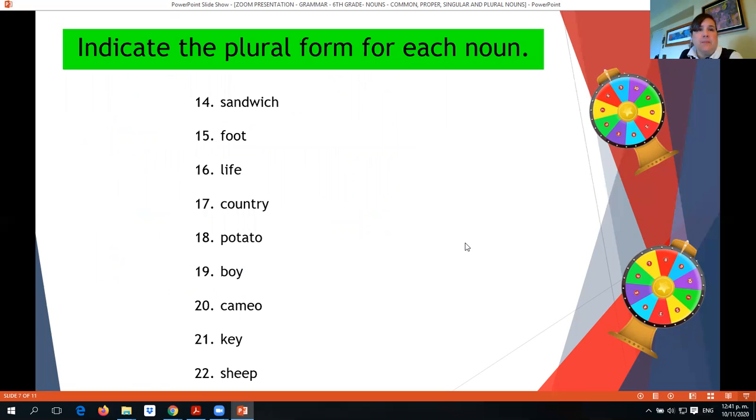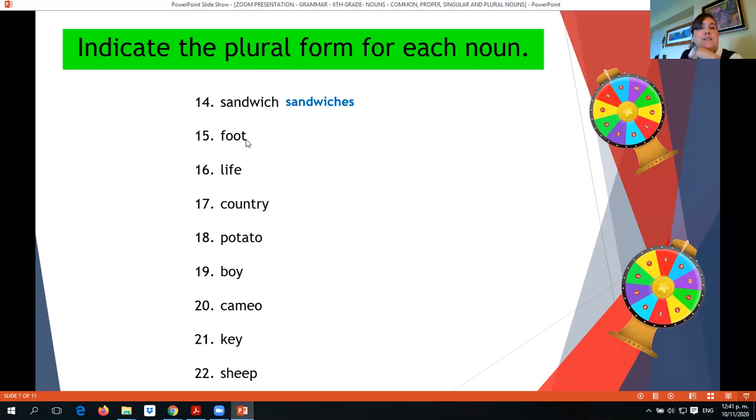Another type of exercise. In this case, indicate the plural form for each noun. So here we have sandwich. Remember the rules for the words that have ch at the end. We add es, so we have sandwiches.